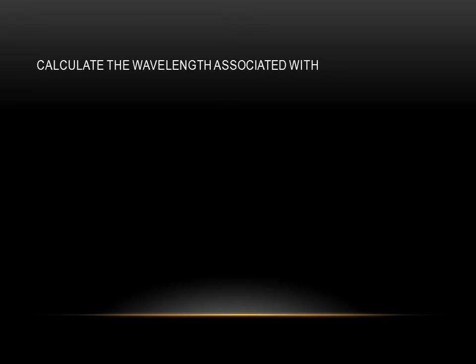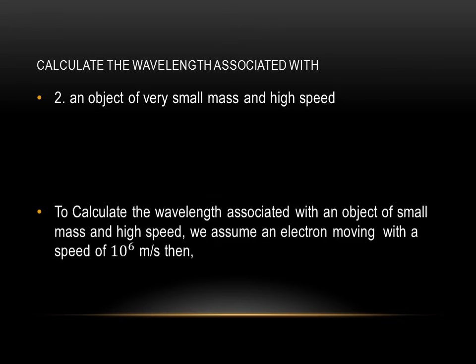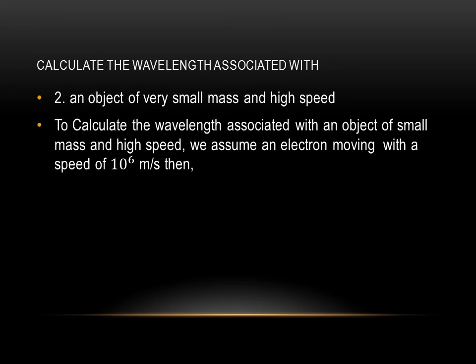Now calculate the wavelength associated with number 2, an object of very small mass and high speed. To calculate the wavelength associated with an object of small mass and high speed, we assume an electron moving with a speed of 10 raised to power 6 meter per second.